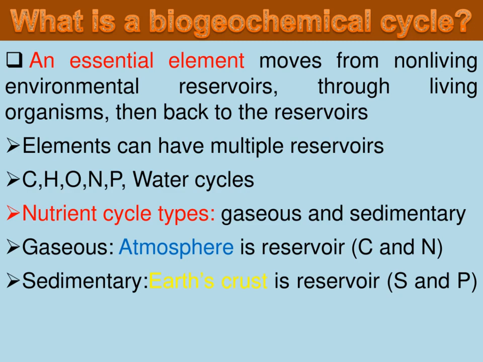The nutrient cycling is of two types, the gaseous and the sedimentary cycles. In the gaseous cycle, the reservoir is atmosphere. Carbon and nitrogen cycles are the examples of the gaseous cycles. The reservoir for sedimentary cycle is the Earth's crust. Sulfur cycle and phosphorus cycle are the examples of sedimentary cycles.